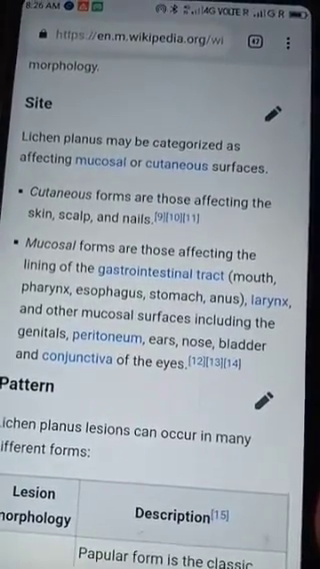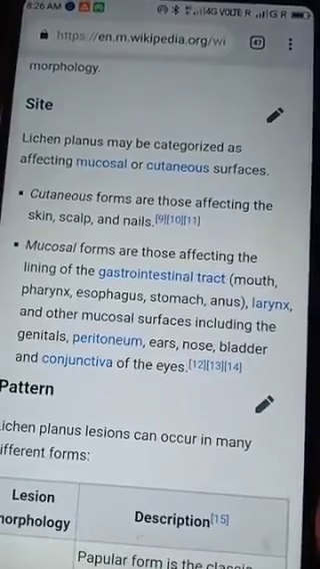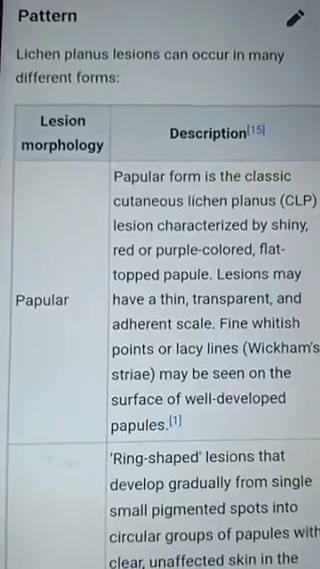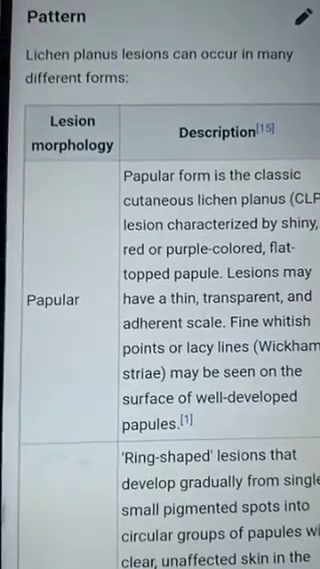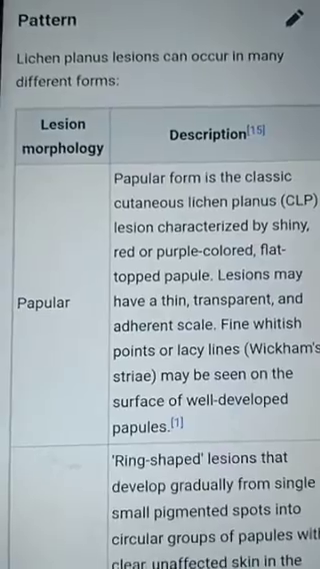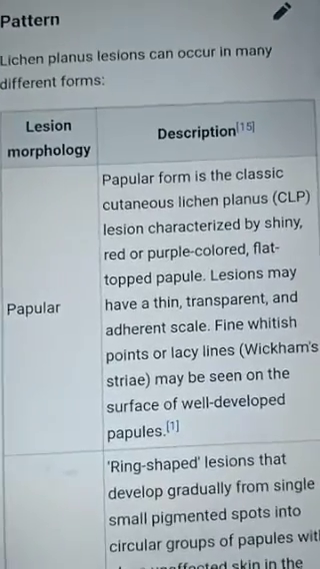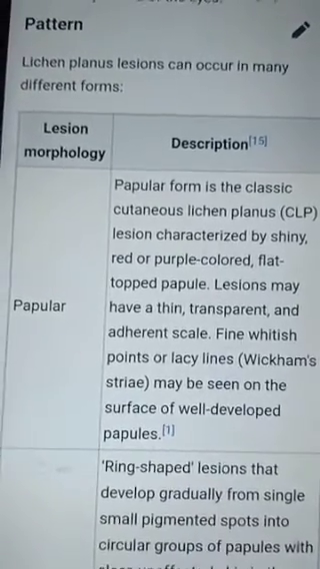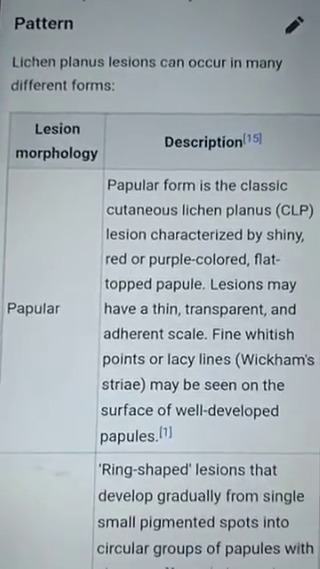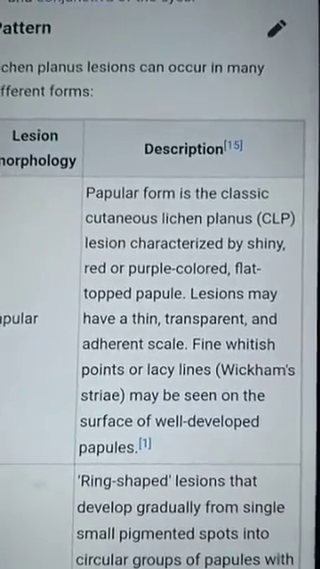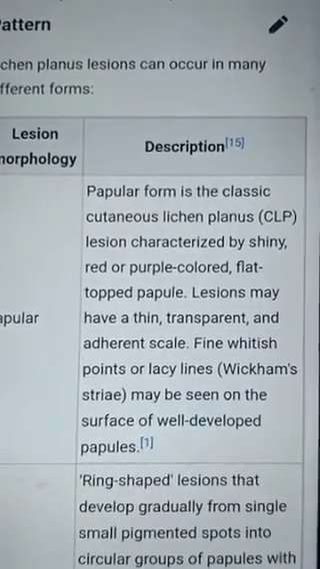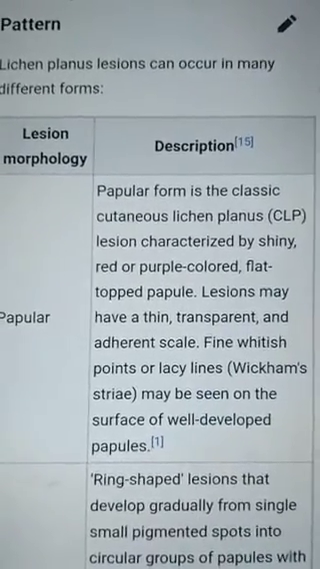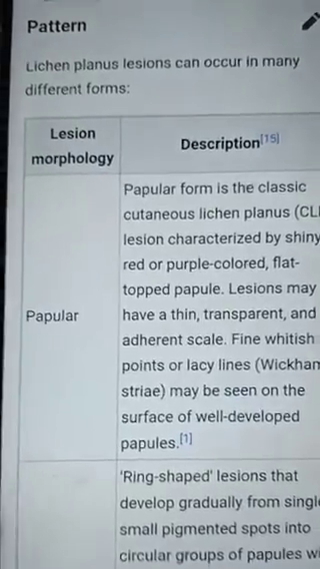How do you categorize lichen planus? They are categorized as either cutaneous or mucosal. The most common form is the papular variety. This is a classic lichen planus characterized by shiny red or purple colored flat-topped papules. Please note purple colored, and that is often a spot diagnosis. Lesions may have a thin transparent or adherent scale with fine whitish points, called Wickham's striae, seen on the surface of well developed papules.